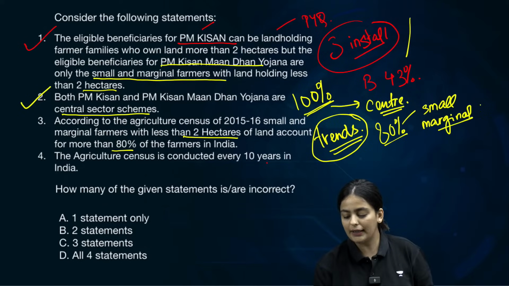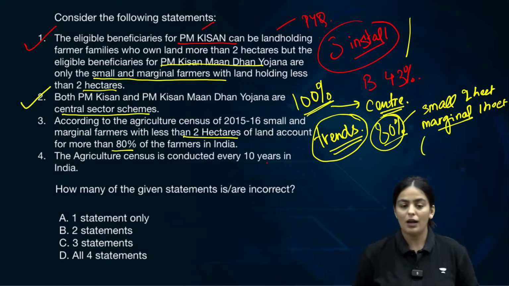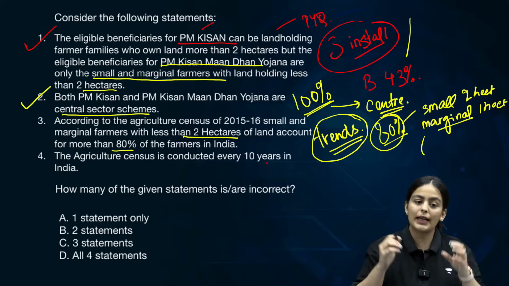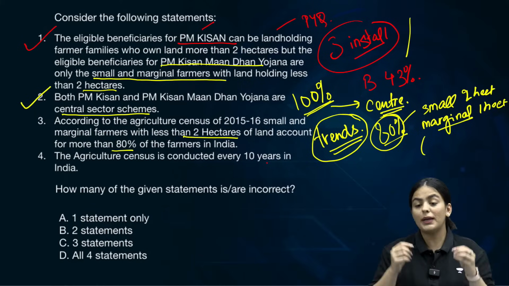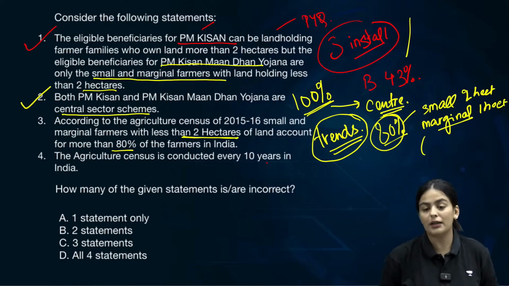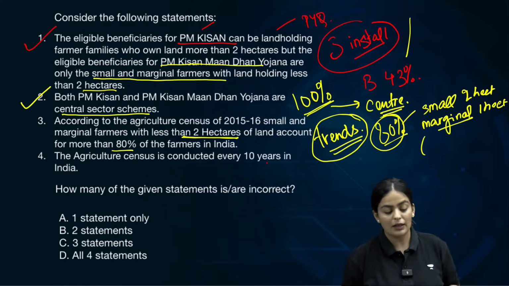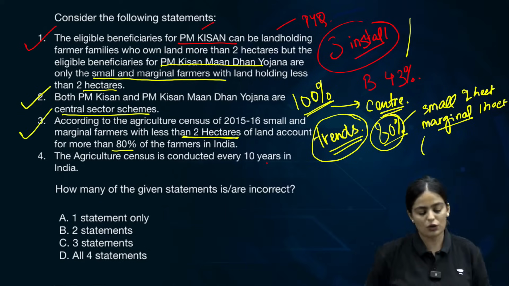Only up to 1 hectare, and the small category is up to 2 hectares. So 80% of the farmers in India belong to these categories. Clear about this? So that is an important fact. UPSC does this as well, that they'd like to check the trends when it comes to important sectors like agriculture. So the third statement is also correct.